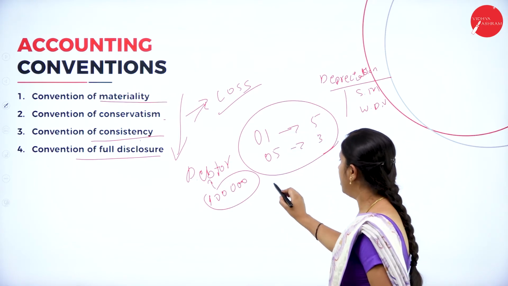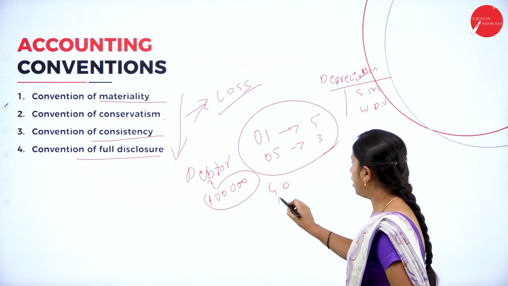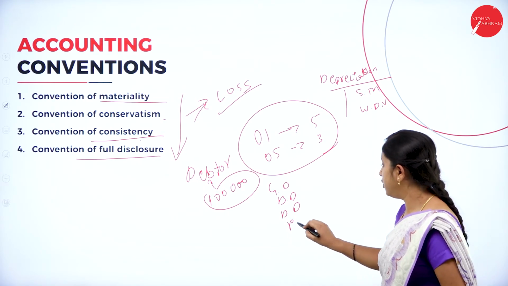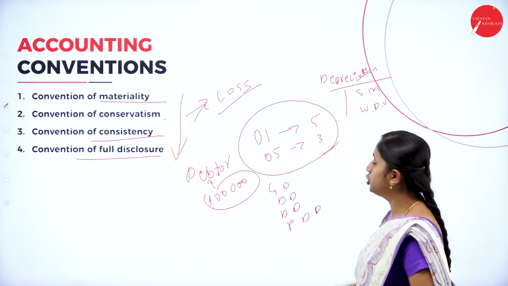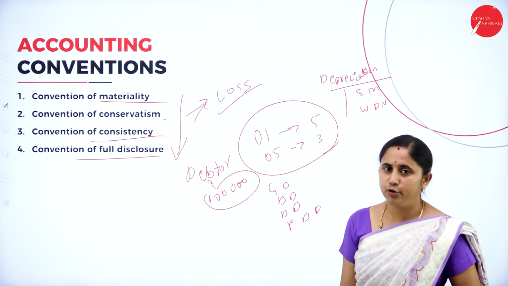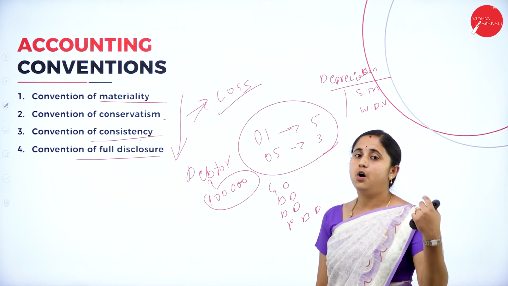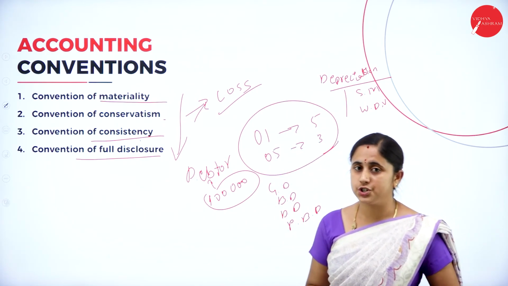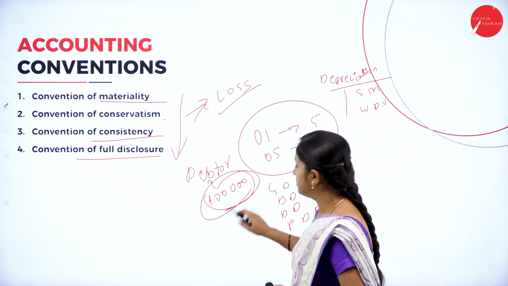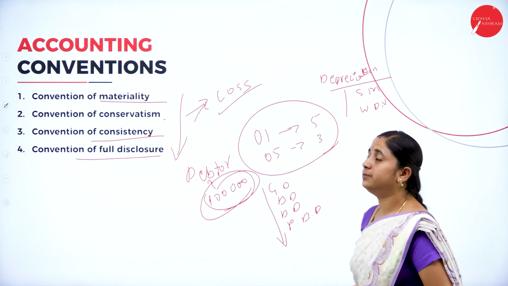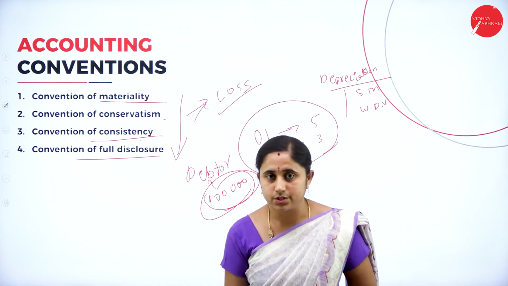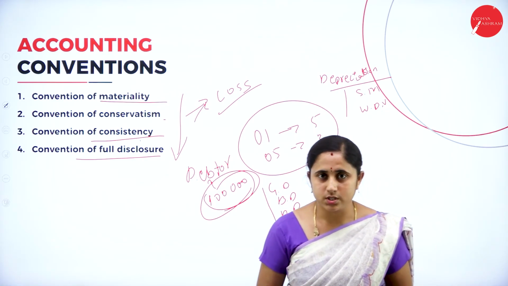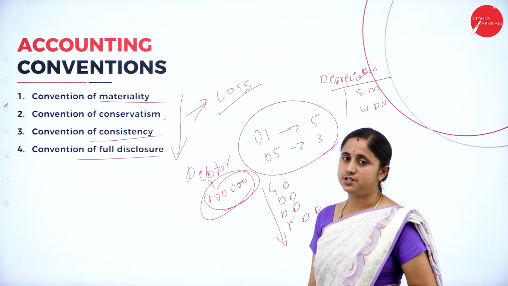Out of this debtors, how much is good debt, how much is bad debt and doubtful debt, and then the provision for bad debts. You need to mention all the detailed information so that the investors or the creditors will get to know the information about your financial position. So don't mention just 1 lakh rupees. Give detailed information for the required users. It says disclose the full information for the required users. This is all about accounting conventions.